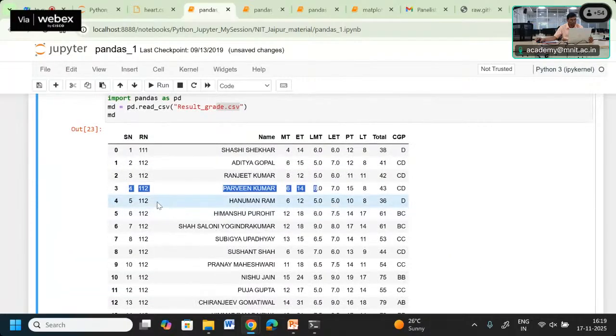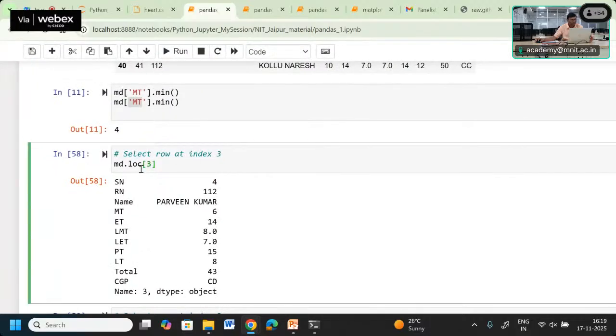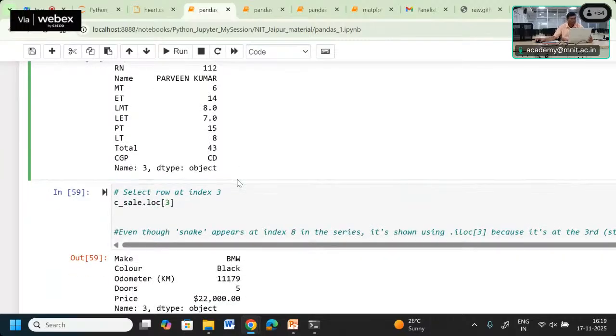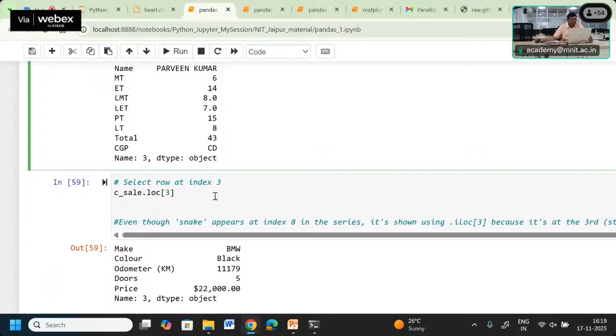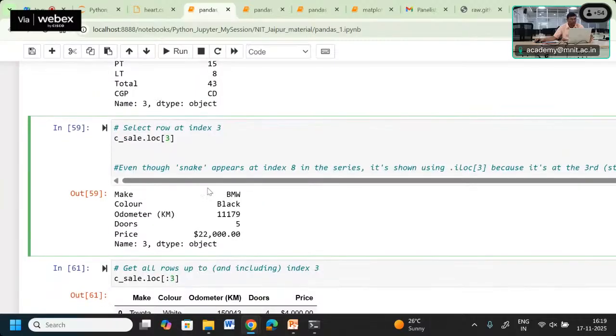What is the value in the fourth row? We are getting the serial number, roll number, and the name. Here you can see serial number 4, roll number 112, name P. Kumar. So we can select a particular row using the index. So we are using the loc function. We can also select index 3 using loc[3] from the car cell data frame. The third row is going to be displayed. You can see the attribute names appear and then their values appear.